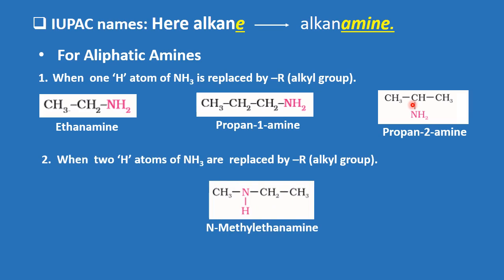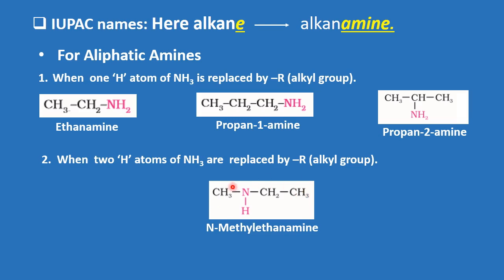Next, if 2 hydrogen atoms of the amino group are replaced by an alkyl group, then we term this as N-alkyl alkanamine. Here we take the substituent group as the one having fewer carbon atoms, as per the IUPAC nomenclature. So the name of this given compound is N-methyl ethanamine.